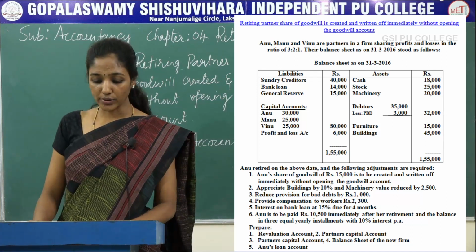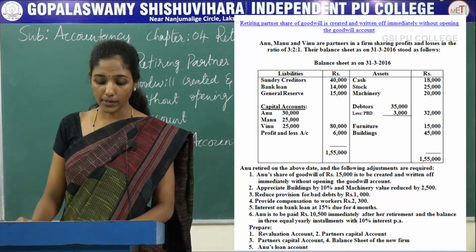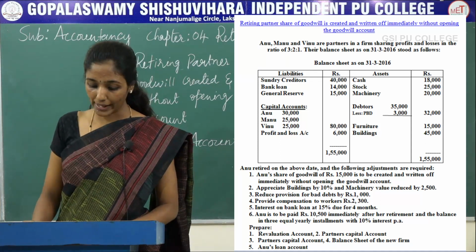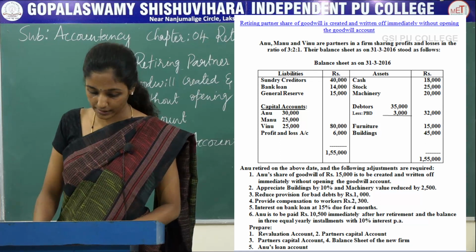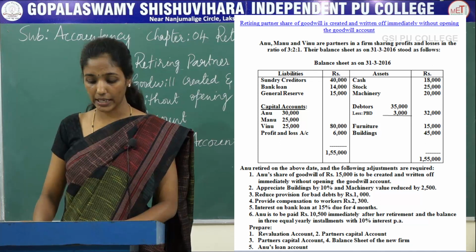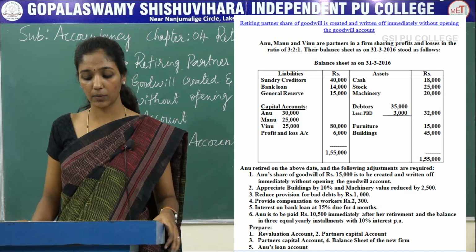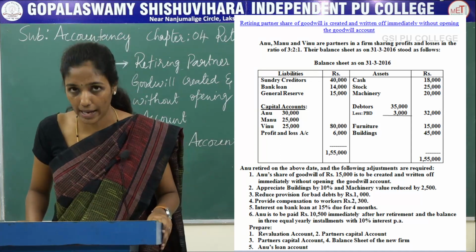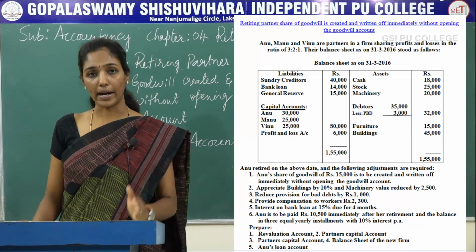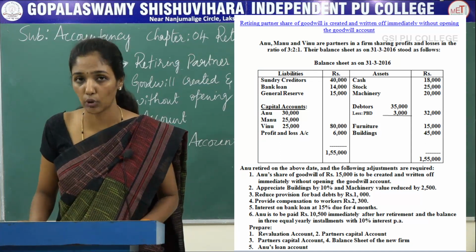The next, reduced provision for bad debts by rupees 1,000. Provide compensation to workers rupees 2,300. Interest on bank loan at 15% due for 4 months. The next, Anu is to be paid rupees 10,500 immediately after her retirement and the balance in 3 equal yearly installments with 10% interest per annum. So now in this problem you are going to prepare revaluation account, partners capital account, balance sheet of the continuing partners and Anu's loan account.